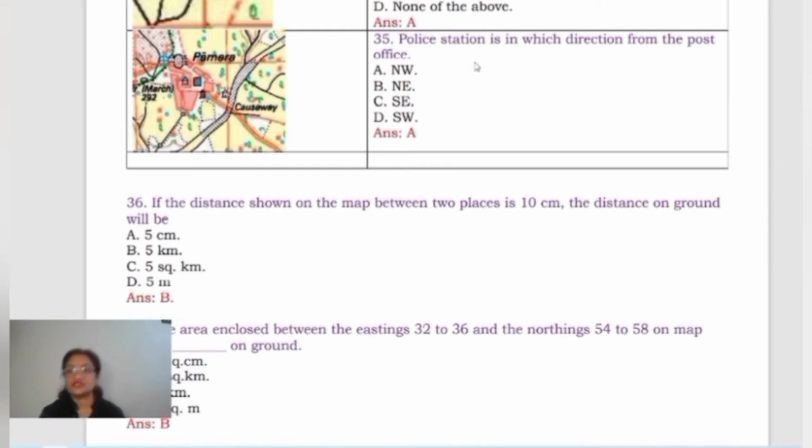Now come to the next one. Police station is in which direction from the post office? First you should identify which one is the post office and which one is the police station, right? This is the police station, this is the post office. I told you the post box symbol is there for the post office. Now see the question first of all. Police station is in which direction from the post office? Suppose we are standing here at the post office. What direction is the police station? It is actually in the northwest. This is north and this is west. So it is lying in the northwest direction.